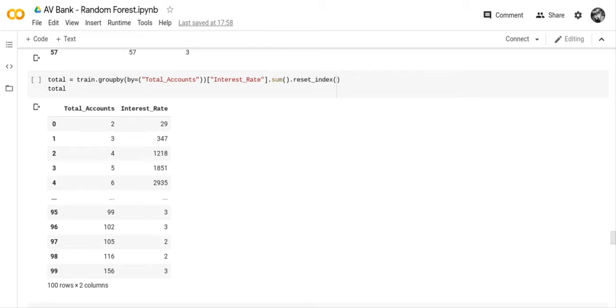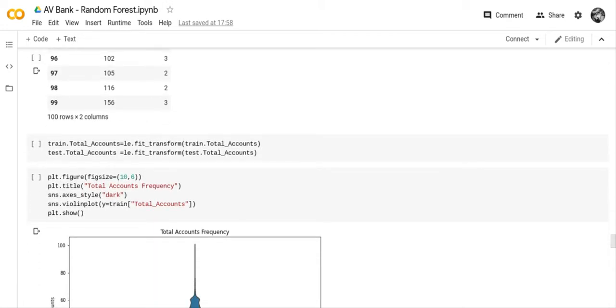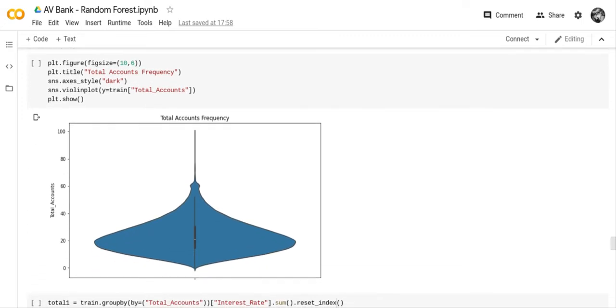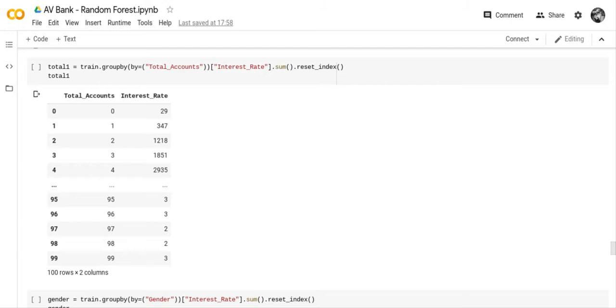The next thing we have is total accounts. There were 99 different categories of total accounts. I made the decision to put it in a label encoder. And then we have a violin chart, and the highest peak was around 20. And then we did a group by of how many open accounts people had.